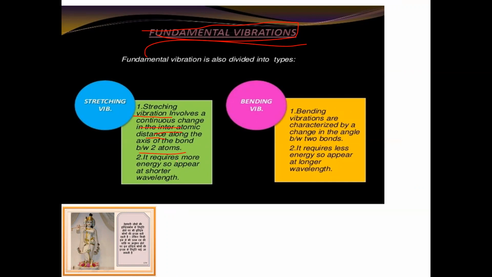It requires more energy, so it appears at shorter wavelength. Here the energy involved is a higher amount, so if the energy involved is higher, then the wavelength will be shorter. It is a type of vibration in which the interatomic distance changes along the axis of the bond between two atoms.